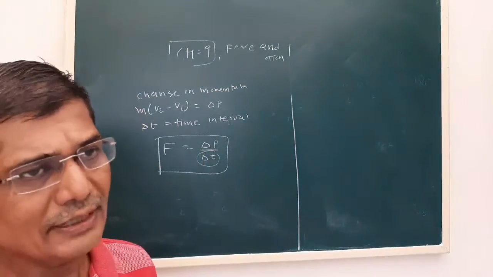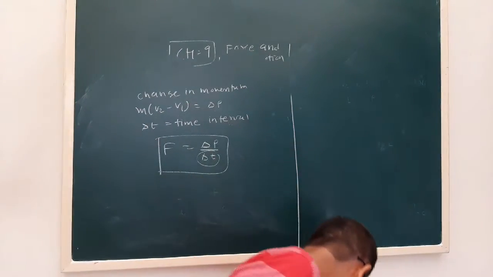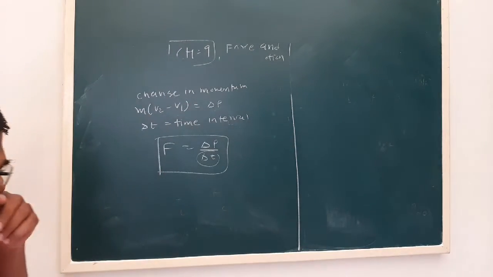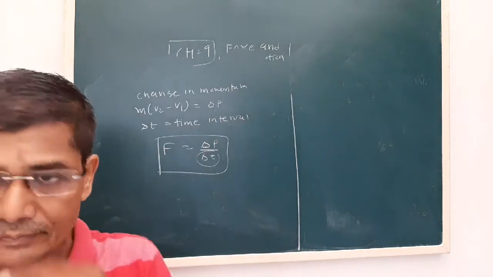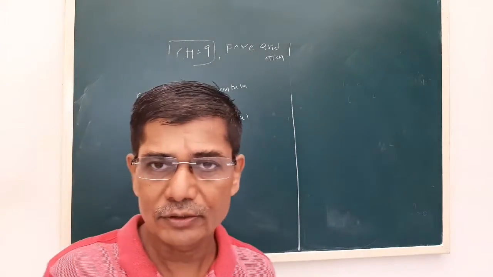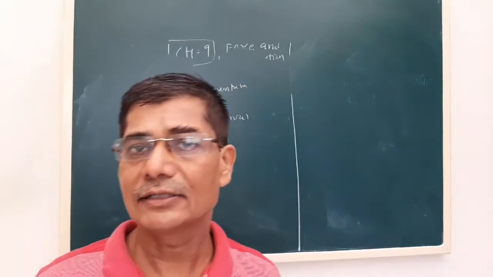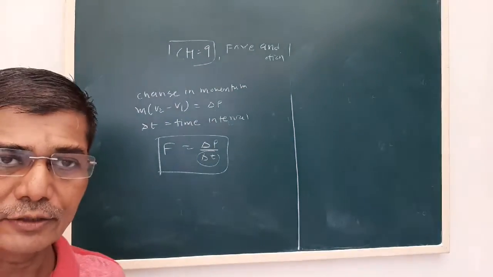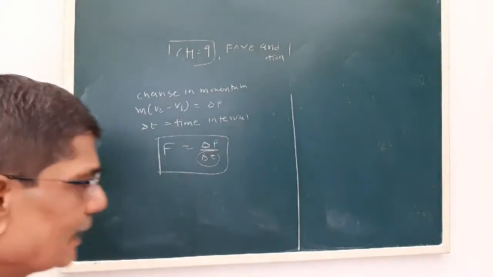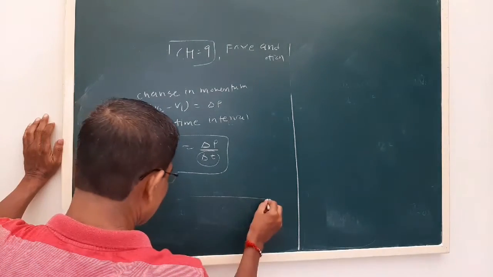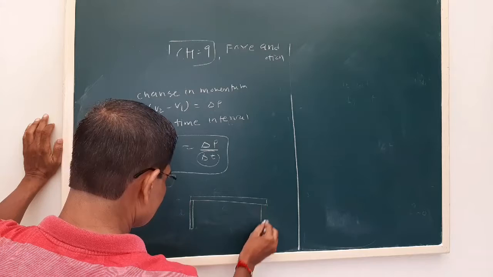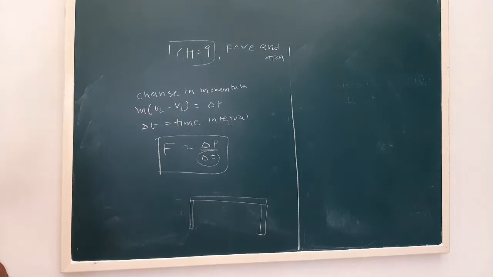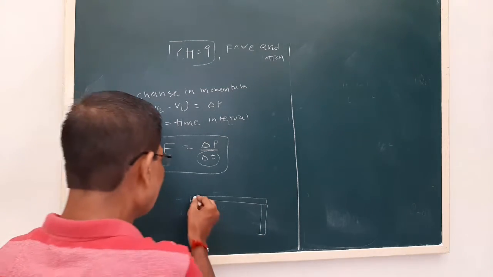So there is a scientific reason for this. When a cricketer catches the ball, he tries to minimize the force so that he can catch the ball easily. Contrary to this, you might have seen the karate champion breaking the ice block or the tile.